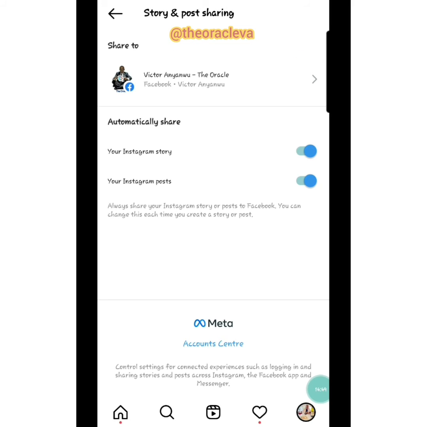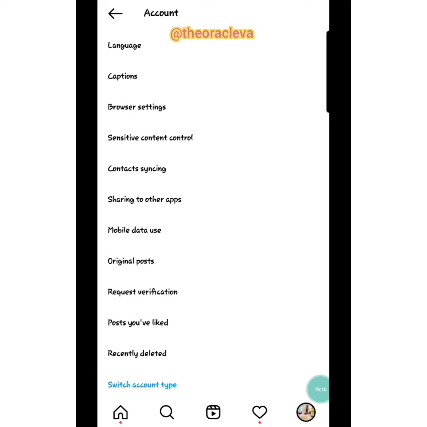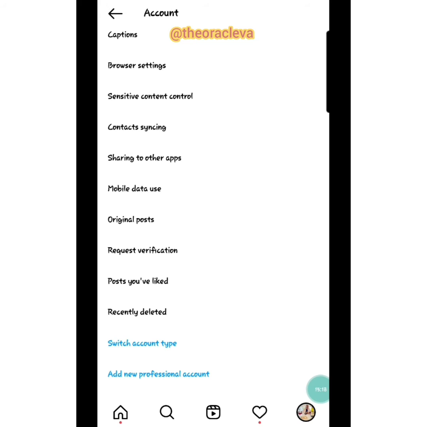You click there, and it appears like this. It says automatically share your Instagram story and your post to this account. So you can choose the account. It will show you your personal account, and it will show you all the business pages that you're an admin of. If you want your personal account, you pick it. If you want the business pages you're an admin of, you pick it. Whichever one you want, you pick. If you want to share to WhatsApp, Twitter, all those other accounts, you pick them, just enter the logins and that will open. All right, that one is good.